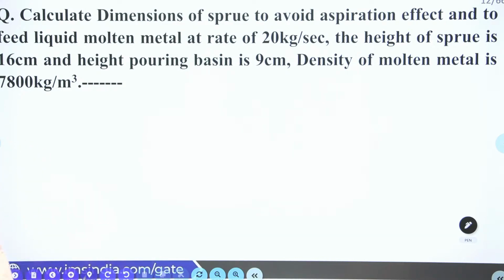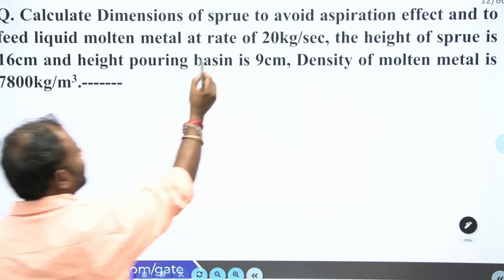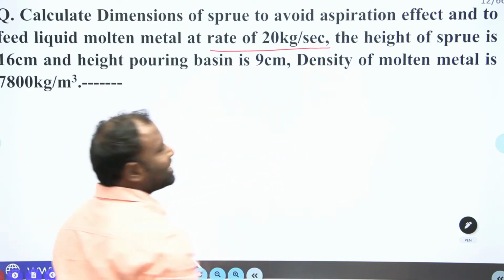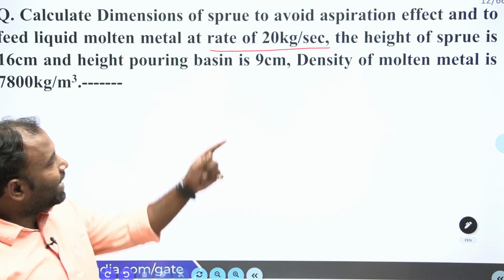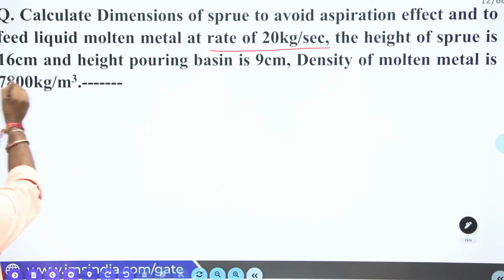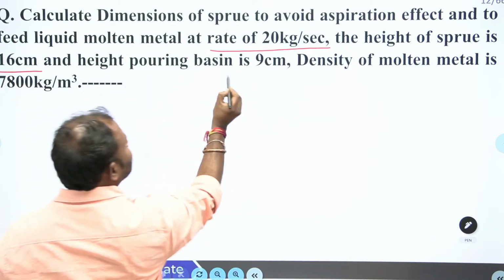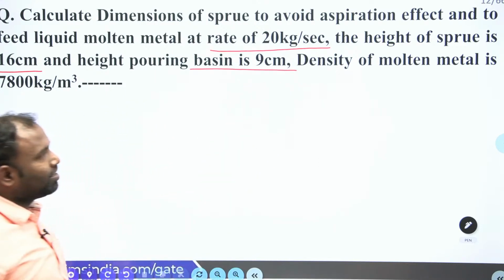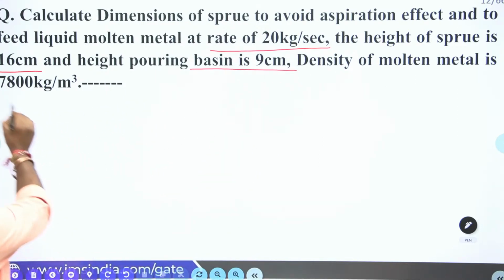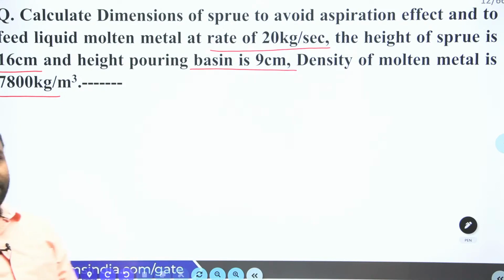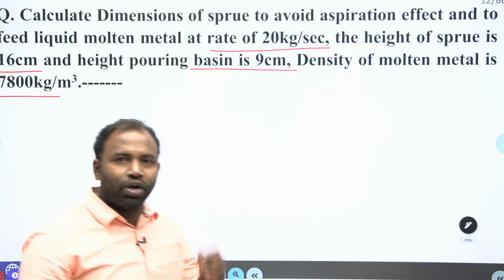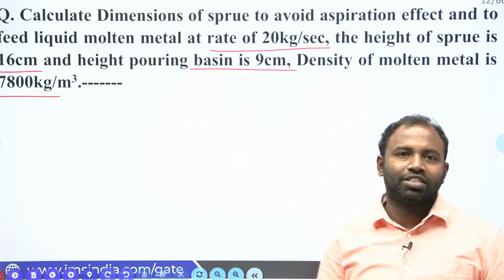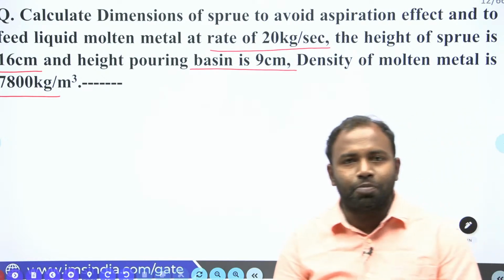Calculate the dimensions of the sprue to avoid aspiration effect, to feed liquid molten metal at a rate of 20 kg per second. The height of the sprue is 16 centimeter and the height of the pouring basin is 9 centimeter, and the density of the molten metal is 7,800 kg per meter cube. So you have to decide the dimensions of the sprue to avoid the aspiration effect.